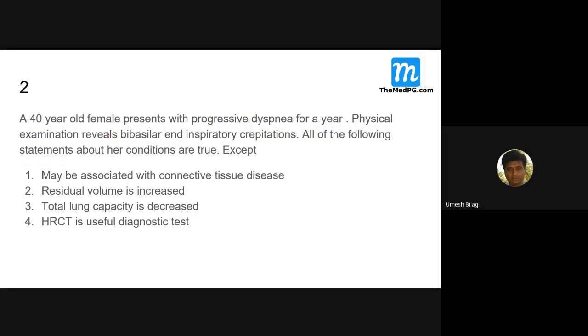Bibasilar inspiratory crepitations: what is the classical feature of the condition which presents with this? Usually the crepitations of asthma and bronchiectasis, during which phase of respiration do you hear them? Inspiration or expiration? Expiration, sir. Very good. Usually in bronchiectasis those crepitations are in the expiratory phase.